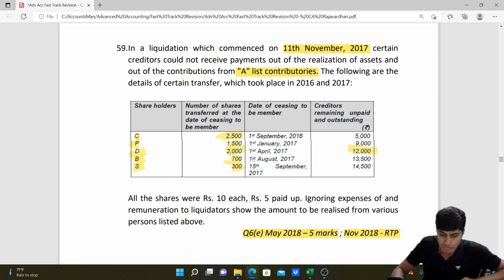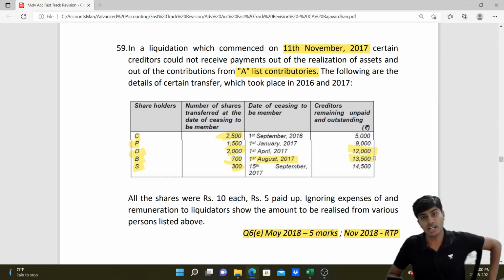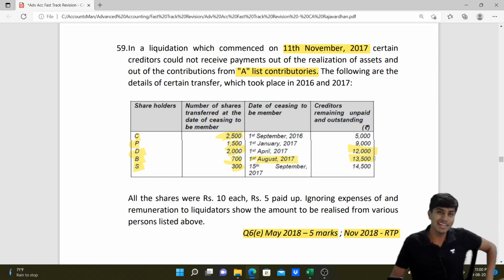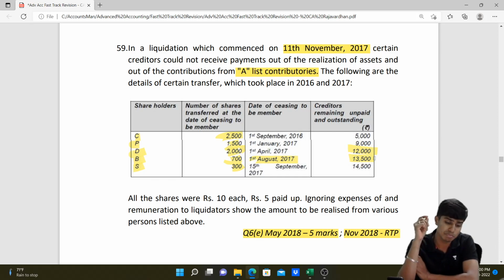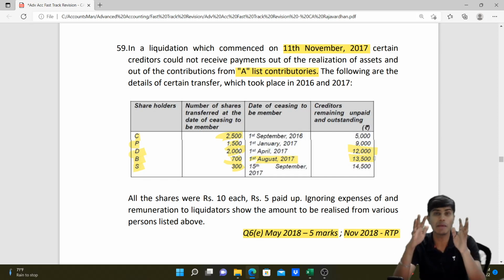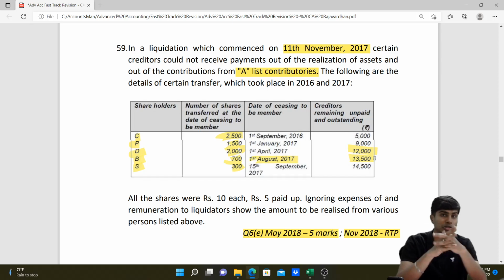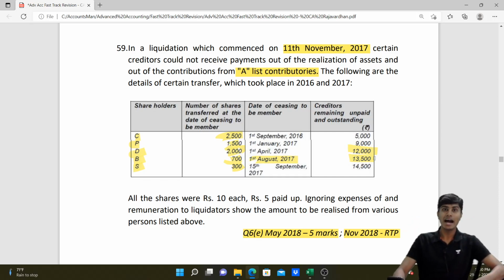After 1st of April 2017, the date of transfer is 1st of August. On this date, the liability is 13,500. However, out of this 13,500, 12,000 is already shared. What needs to be shared right now is only 1,500. And this will be shared not between P, B, D, S, or between D, B, S. It will be shared between B and S only. The reason is P and D are not shareholders on 1st of August. They've transferred the shares, so they are not liable to make any contribution for the liability outstanding on that date. So it is only between B and S.